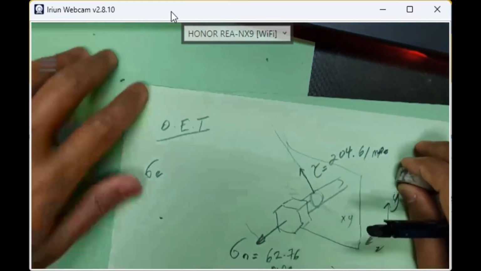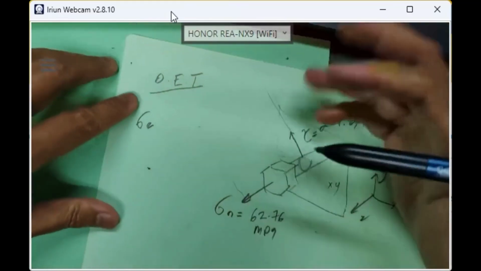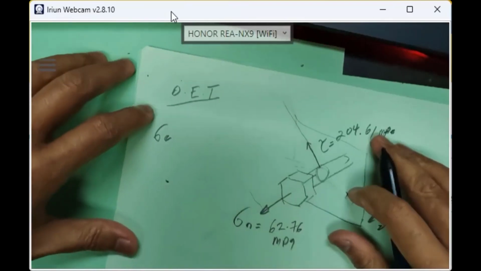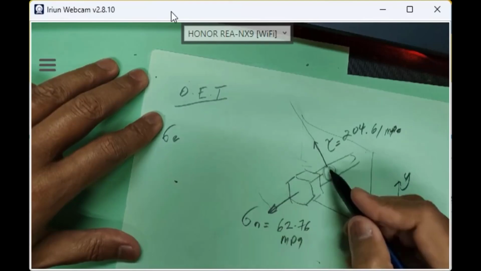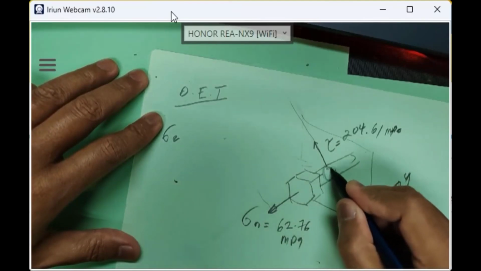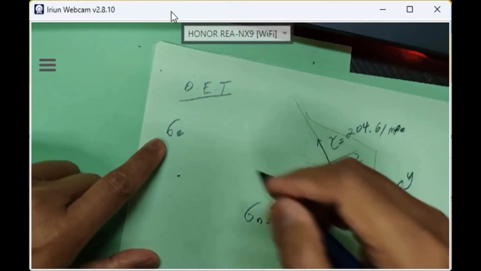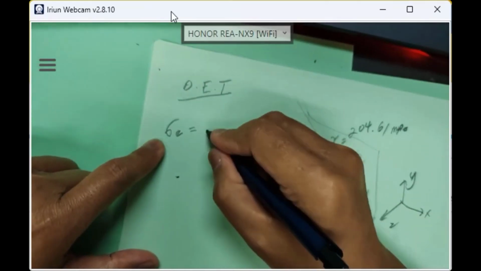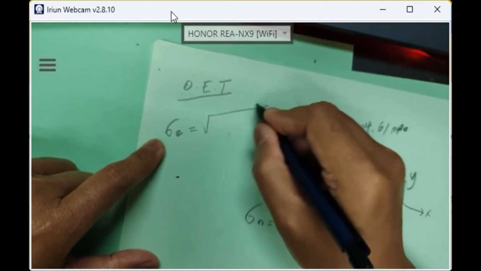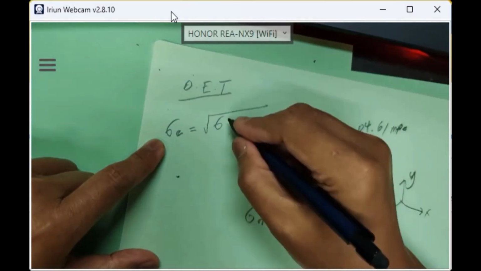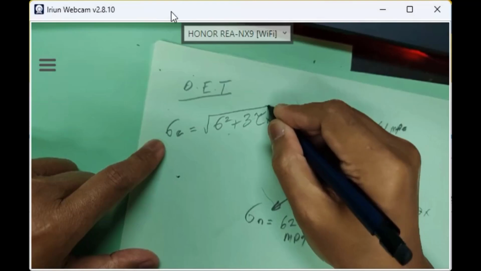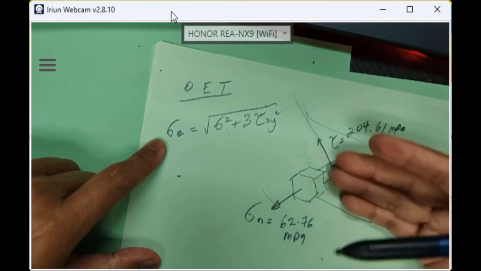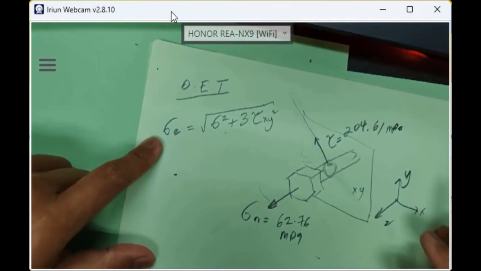So for DET, for welding, I think welding we go for next week. Okay, for this one, DET, sigma E, we have sigma and we have tau, our element is somewhere around here at the shank area. So based on DET theory, sigma equivalent is the square root, if we have biaxial, of sigma square plus 3 tau xy square. So tau xy is considered on the XY plane. This is tau.